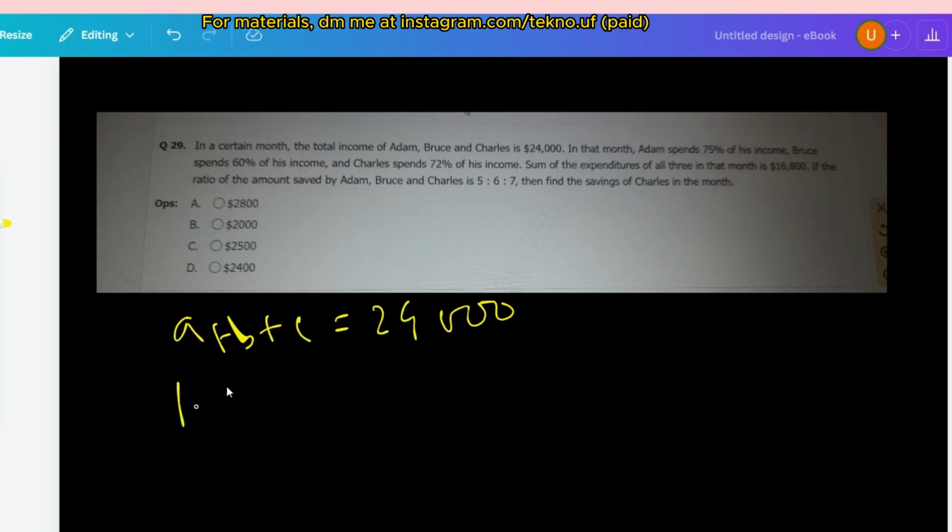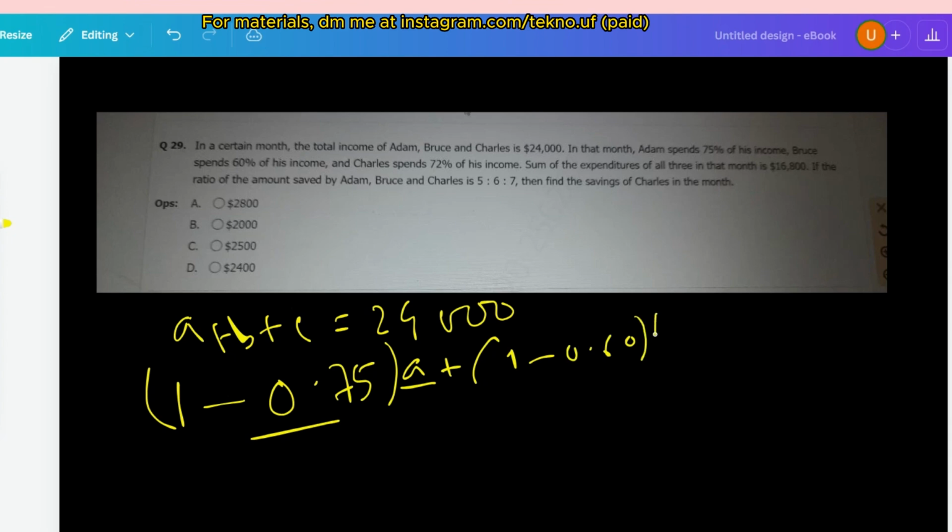So 1 minus 0.75 for Adam A, this is total income and this is total savings, plus for B, that is Bruce, 1 minus 0.60 B, plus for Charles, 1 minus 0.72 C, is equal to total expenditure, that is 16,800. So you can just calculate this value.